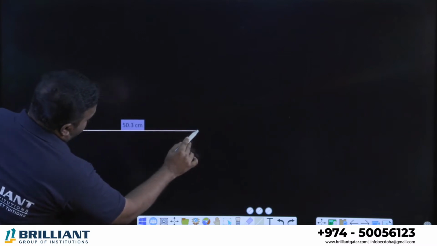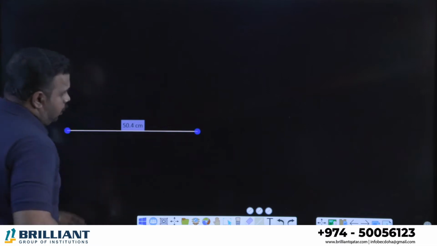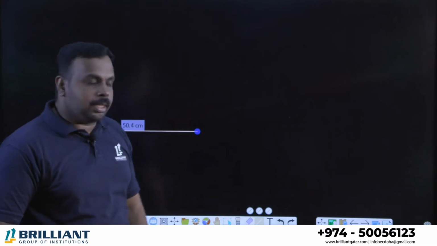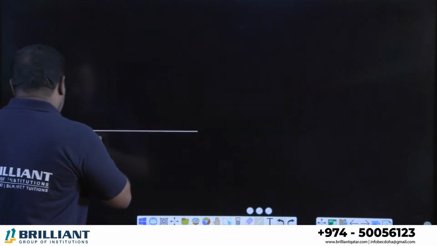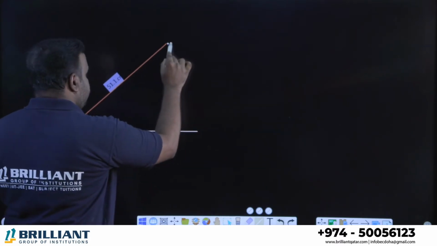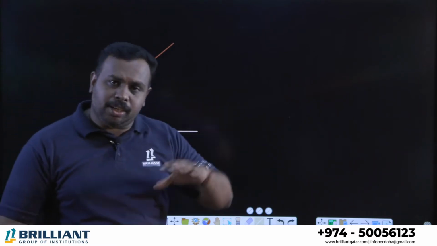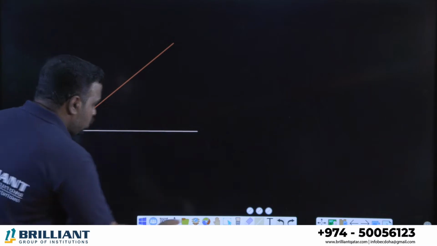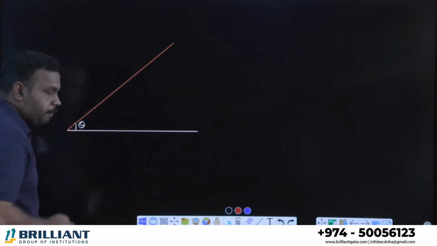See, this is the ground. That means we will call it the horizontal position. This is the horizontal plane, horizontal surface, and on it I am going to arrange an inclined plane as well. Look at this. You can see a plane is arranged at some angle, right? That angle is our choice. So let us take that angle of inclination as theta.